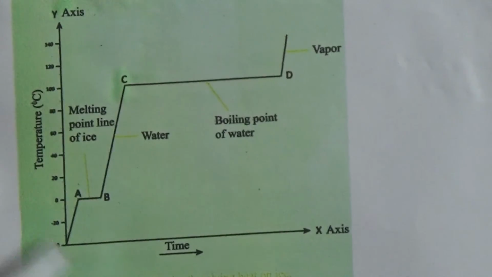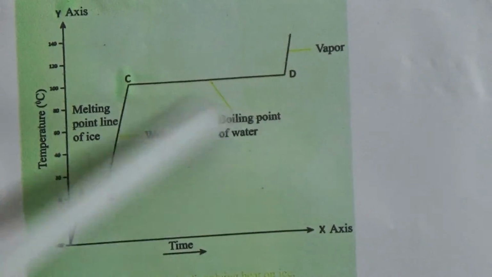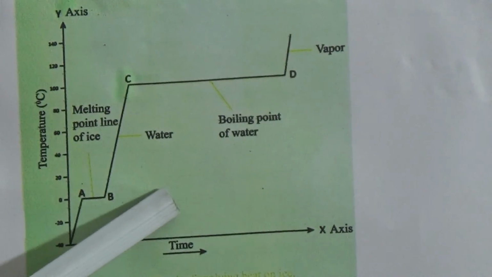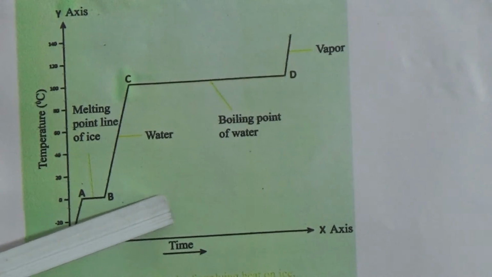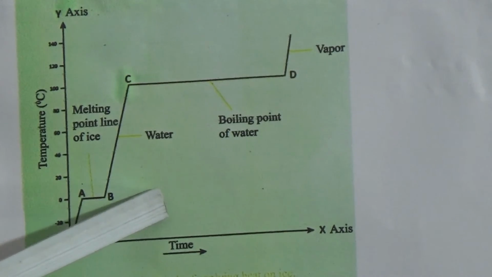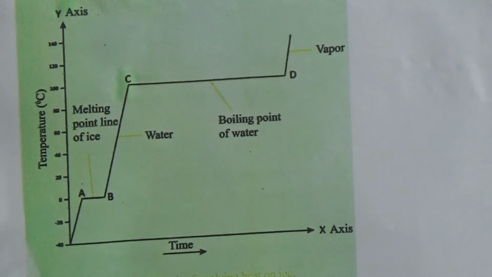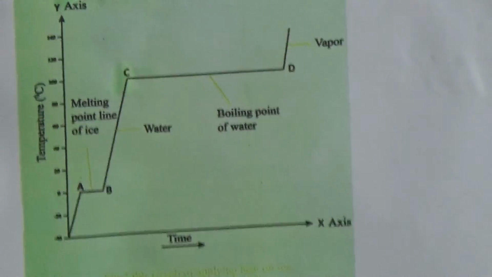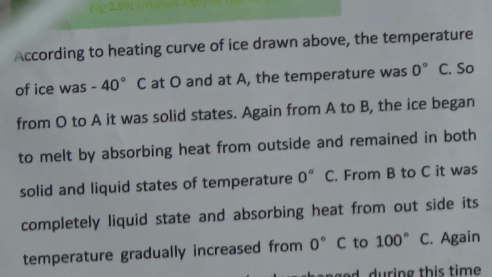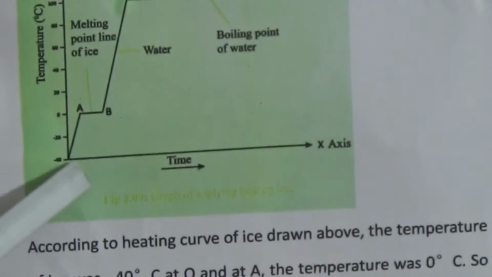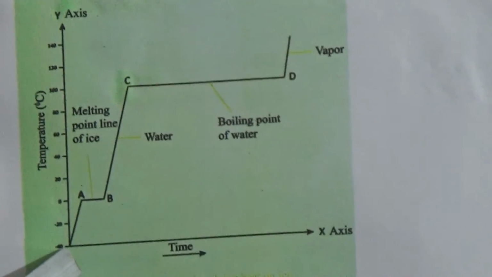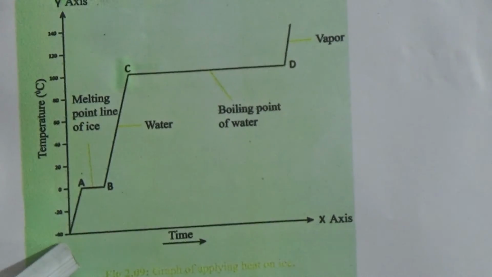You have to draw this graph in your copy. This is given in your book, on page number 29. You will follow your textbook for drawing this, and this description is also given in your book so nicely here. Assume the temperature of the ice cube is minus 40 degree temperature.